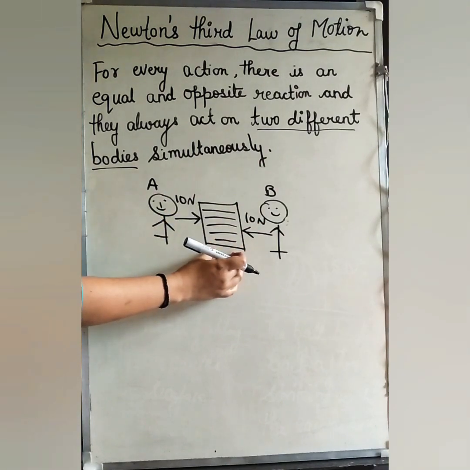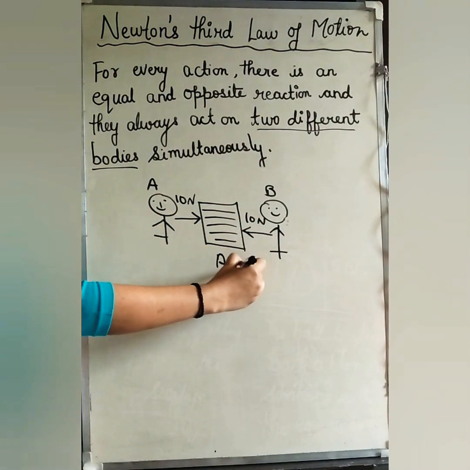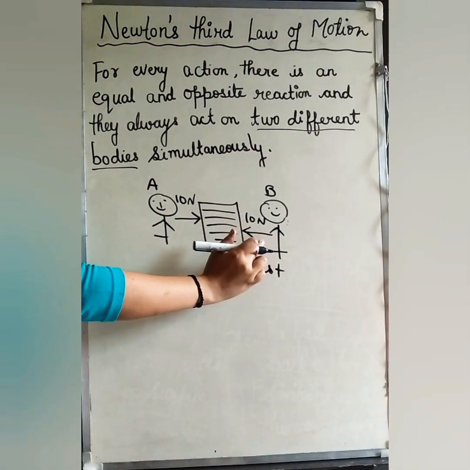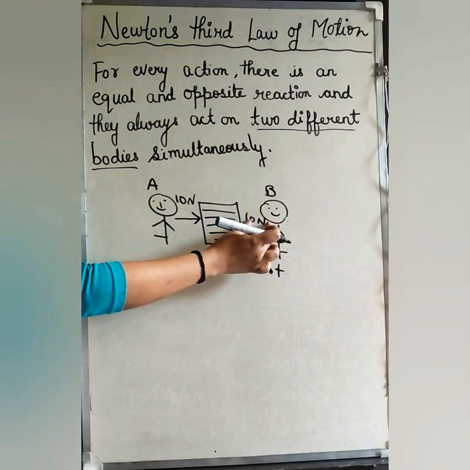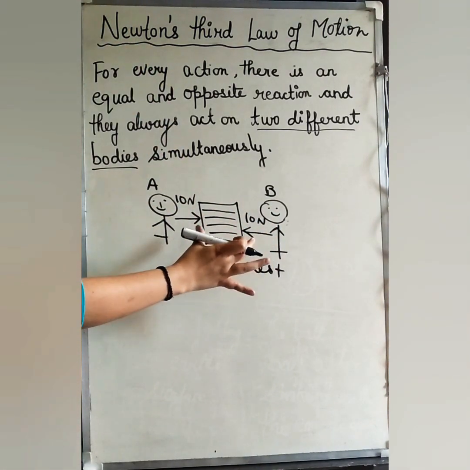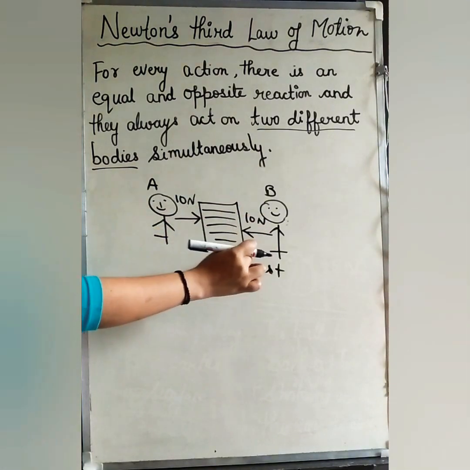Now what will happen to this body? This body will be at rest. This body will not move. Here also two forces are acting which are equal in magnitude and opposite in direction. Still the body is not moving, because these two forces are acting on the same body.